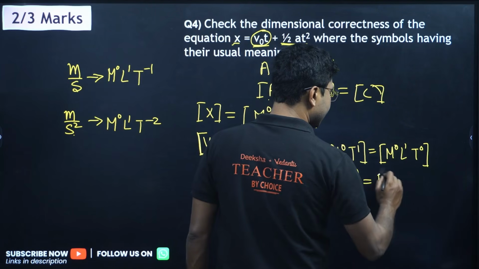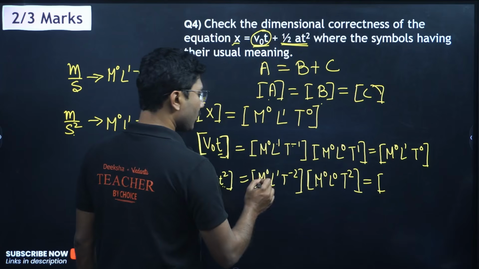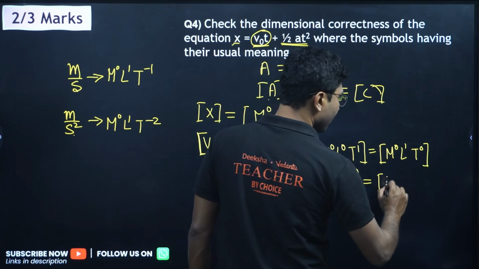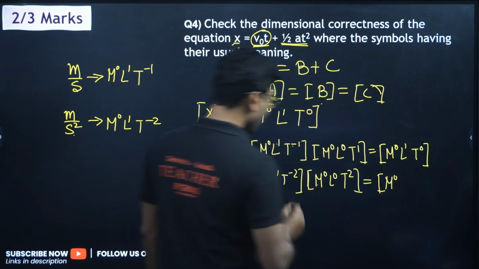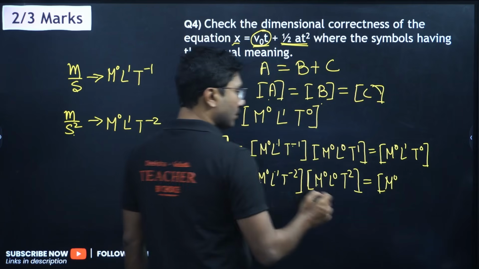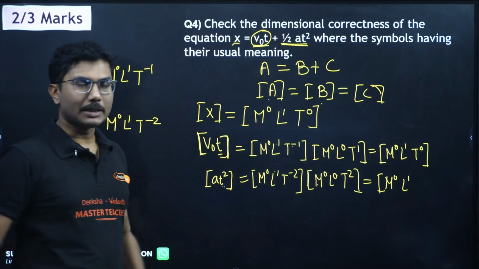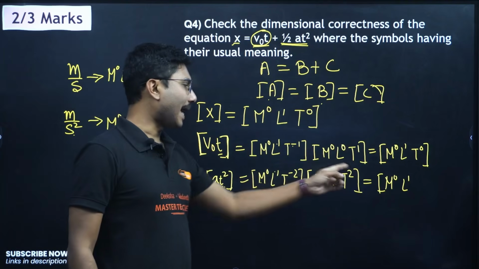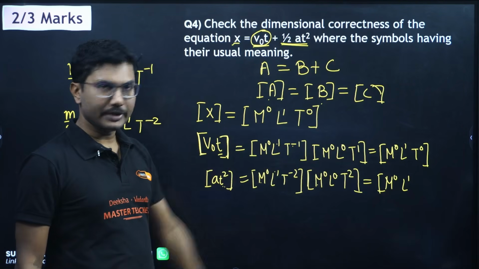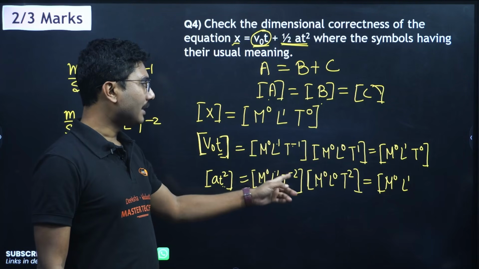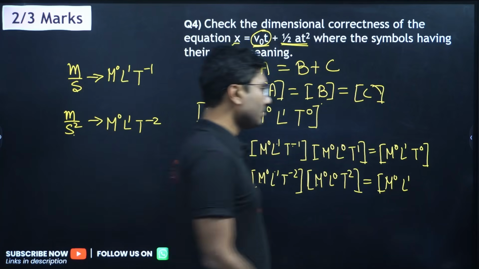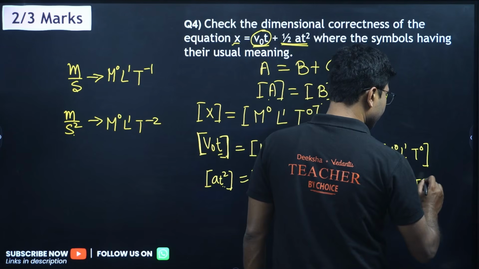Because it's a multiplication, m to the power of 0 into m to the power of 0 is obviously m to the power of 0, right? L to the power of 1 into L to the power of 0 is L to the power of 1. Power gets added, right? When you multiply two quantities, power gets added. So 1 plus 0 is 1. T minus 2 plus 2. Minus 2 plus 2 is T to the power of 0.